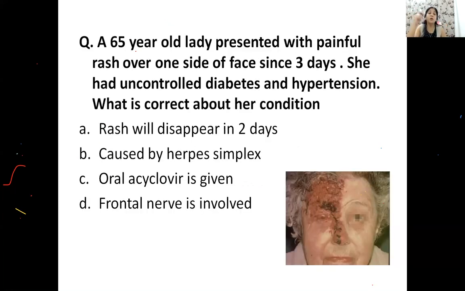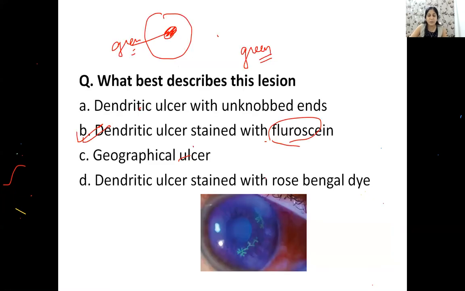Now something, herpes virus. Can you identify which condition this is, friends? Can you diagnose this with a picture? Okay, rose bengal dye. Why is it not rose bengal dye? This can definitely be a dendritic ulcer, but the dye I have shown you here is a fluorescein dye. Rose bengal dye only stains the margins of the ulcer, and that too in pink color.